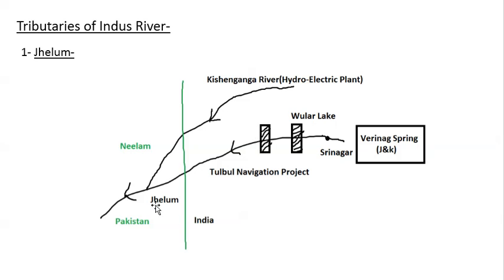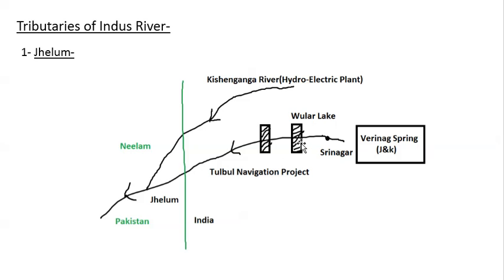Then there is one river which is known as Kishan Ganga River. And this is one important hydroelectric power plant that India has built on this river. And when this river enters Pakistan, the same river which we call Kishan Ganga in India is known by the name Neelam. So basically, this is a tributary of river Jhelum, not a tributary of Indus. Jhelum is the tributary of Indus. So the same river has two names: Kishan Ganga river in India and Neelam river in Pakistan.